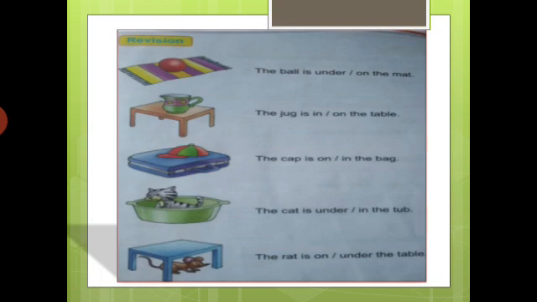Very good. Next one, the rat is under the table or the rat is on the table. Which one is correct? On the table or under the table. Okay, see the picture and give me the correct answer. Very good. The rat is under the table.